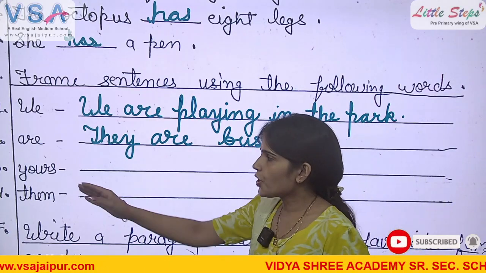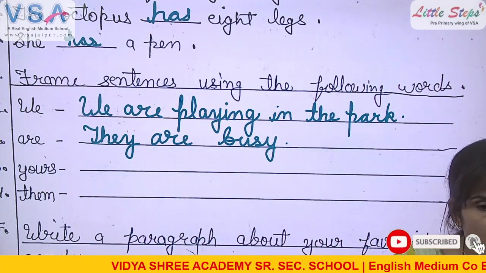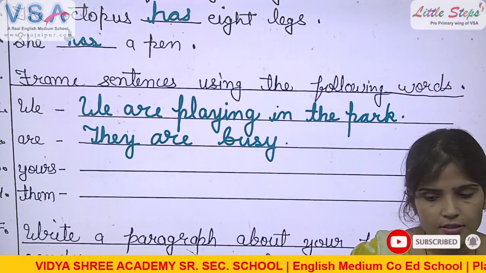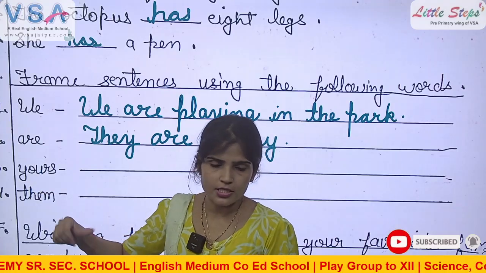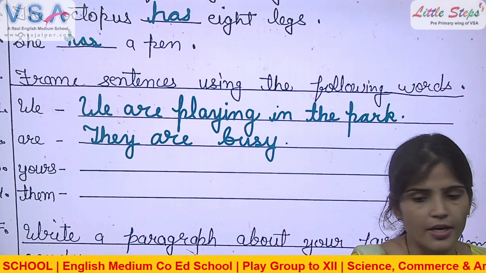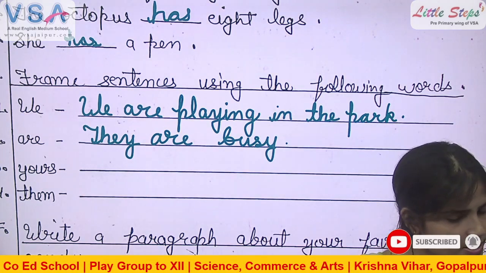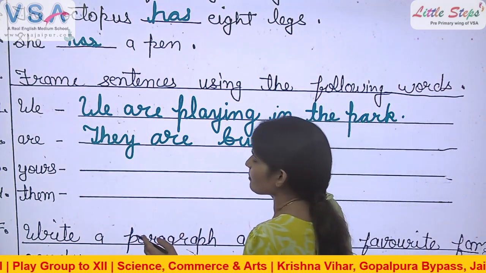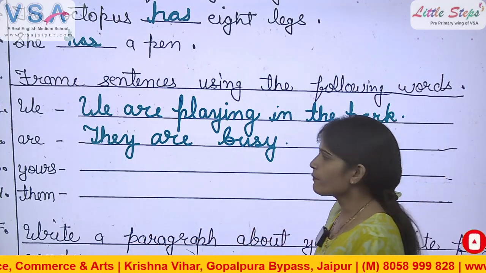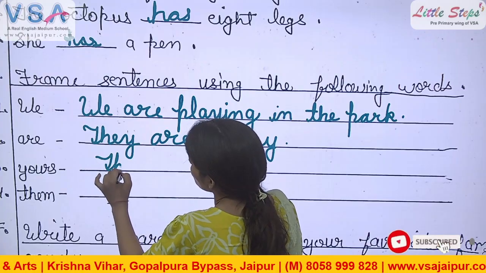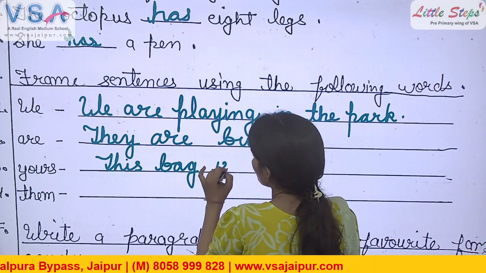Next, yours. Tell me which part of speech is yours? Noun, pronoun, or verb? Yes, Abhay. It is a pronoun. And what kind of pronoun? Possessive pronoun. So we can frame a sentence. Okay, do this exercise here. F number will be your homework. Okay. So this bag is yours.